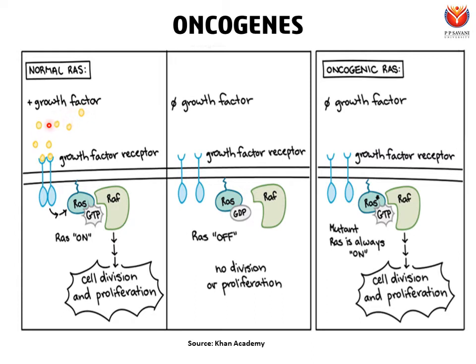When there are growth factors, the growth factor receptor, shown in blue, will recognize the growth factor. Once the growth factor binds to the growth factor receptors, it results in dimerization of the growth factor receptor. The dimerization of the growth factor receptor results in the activation of RAS protein.